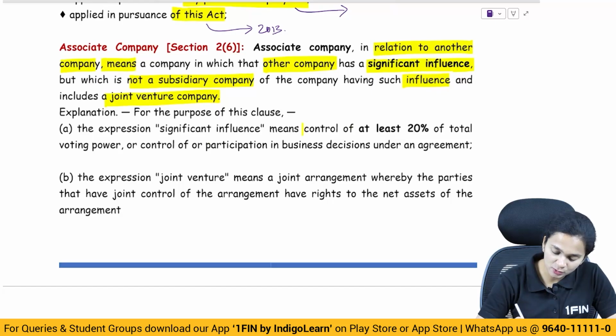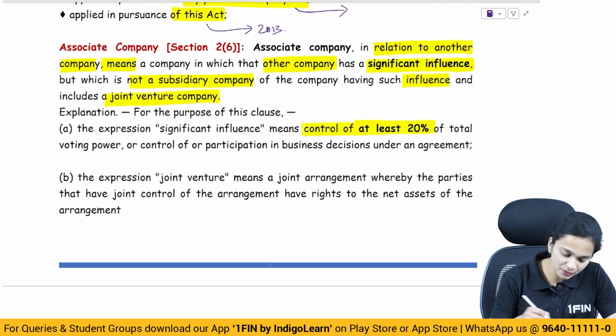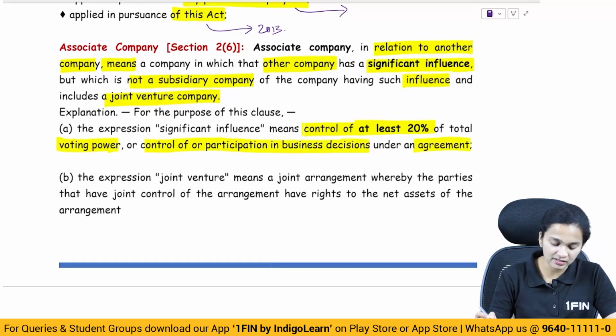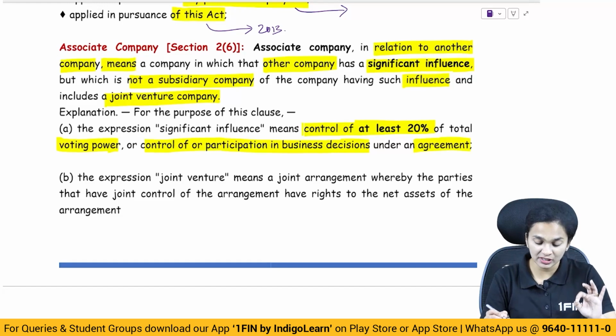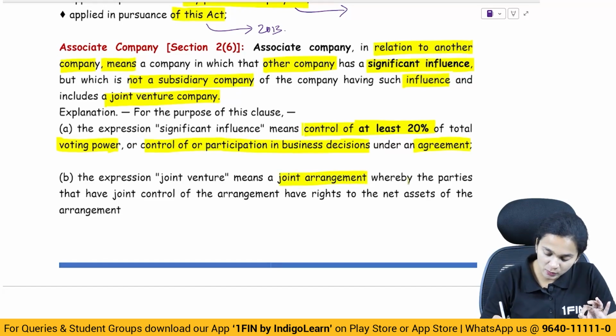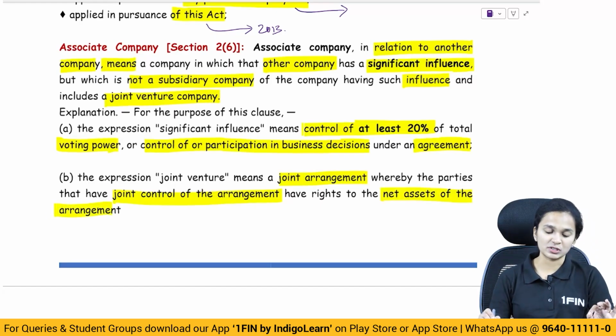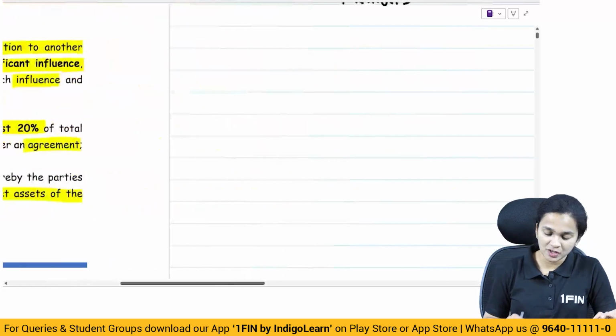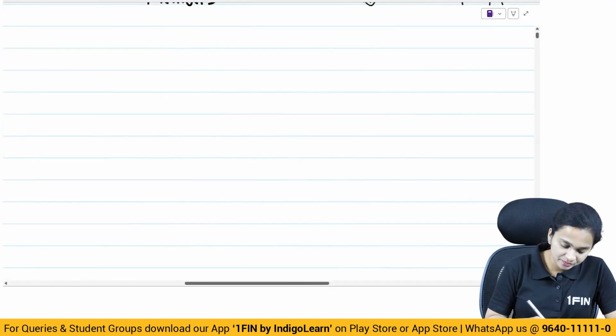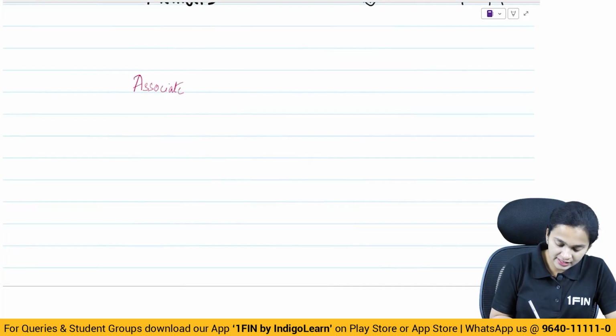Significant influence means control of at least 20% of the total voting power, or control of or participation in business decisions under an agreement. What does joint venture mean? It means a joint arrangement whereby the parties have joint control of the arrangement and have rights to the net assets of the arrangement. So what is an associate company? An associate company is one where the other company has significant influence.